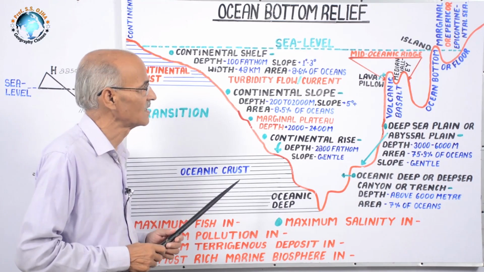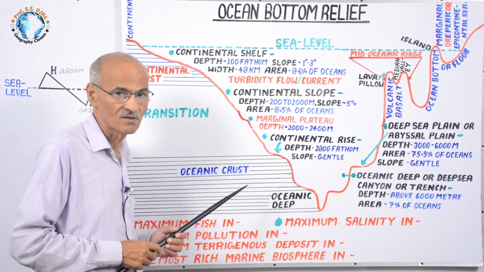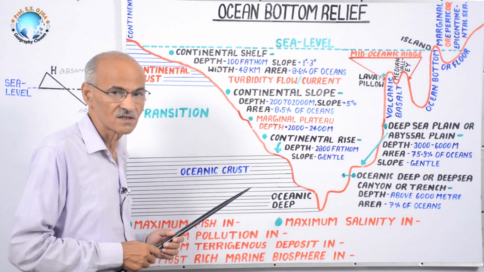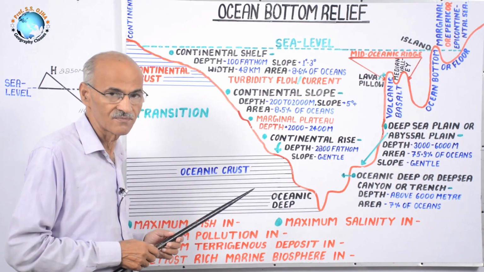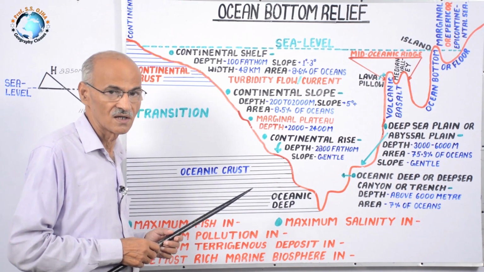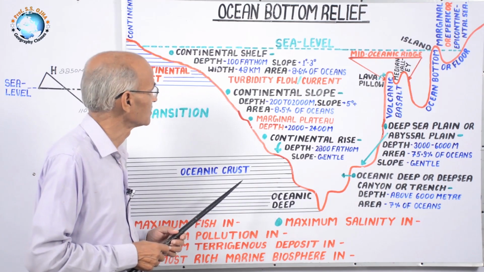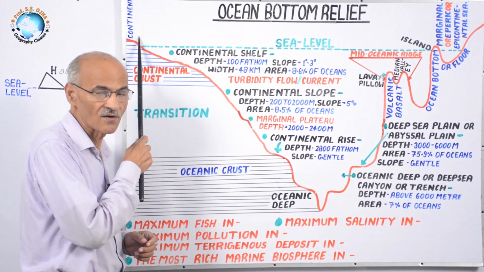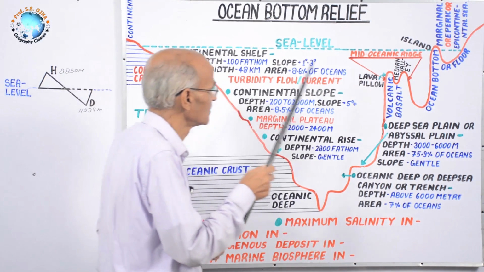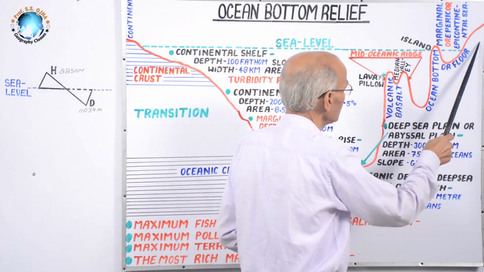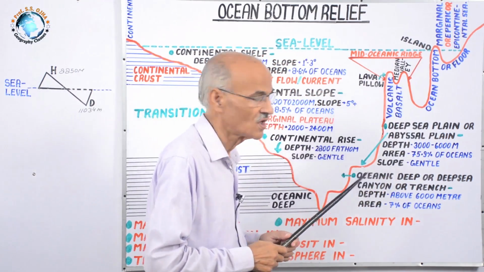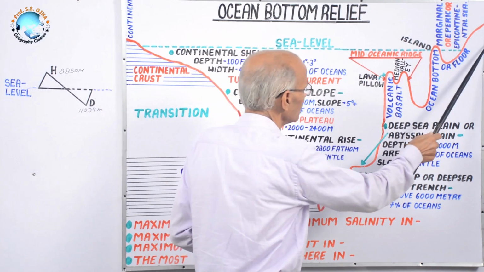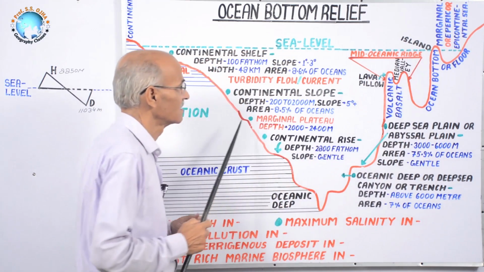This is a simple and generalized model to have concept of ocean bottom relief. But we will study these landforms independently of Pacific Ocean, Indian Ocean, and Atlantic Ocean. You are standing here, suppose it is east coast of North America, and you have to reach here, suppose it is West European coast, and Americans' ancestors are waiting here for their arrival.